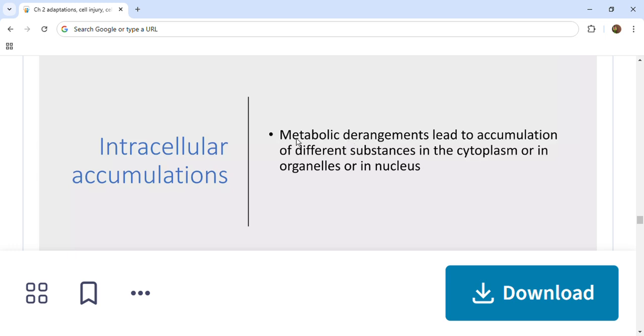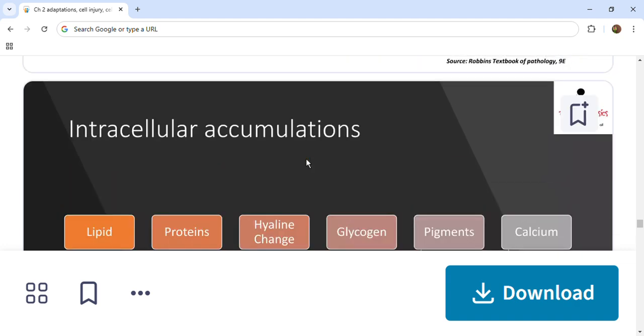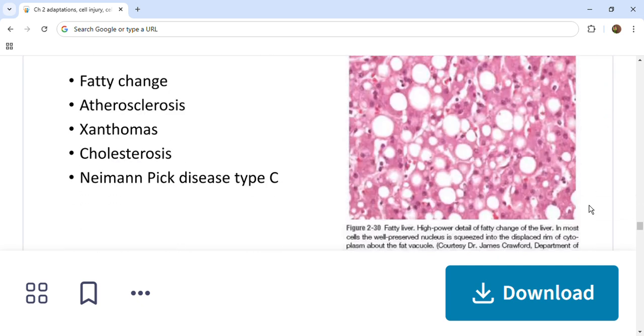Such intracellular accumulations can be observed in any error in metabolic processes or during pathological conditions. Next, let's see the possible chemicals that could be accumulated inside the cell to cause intracellular accumulation. Those substances include lipids, proteins, hyaline, glycogen, pigments, and calcium.